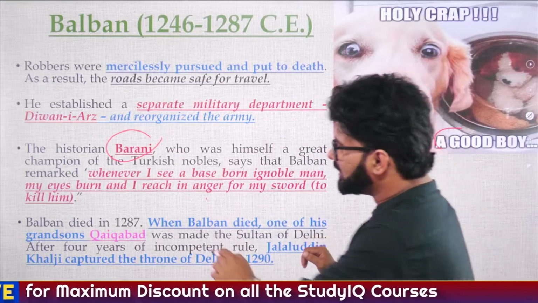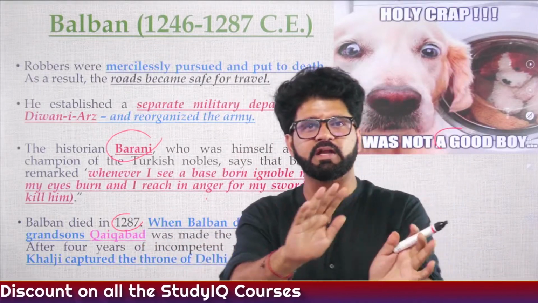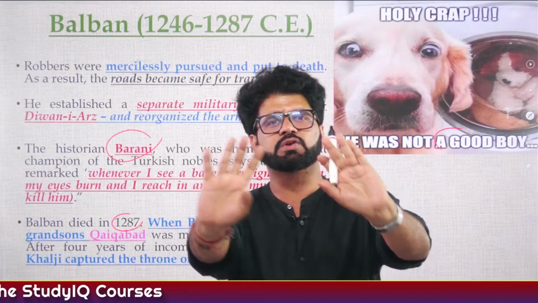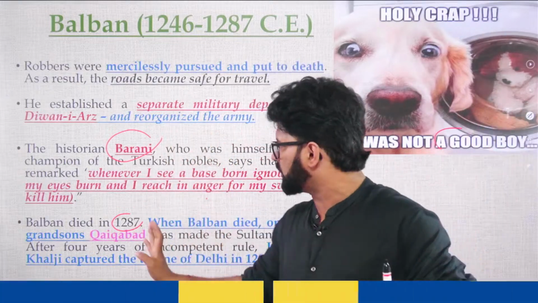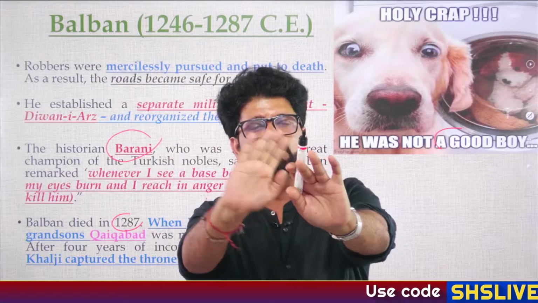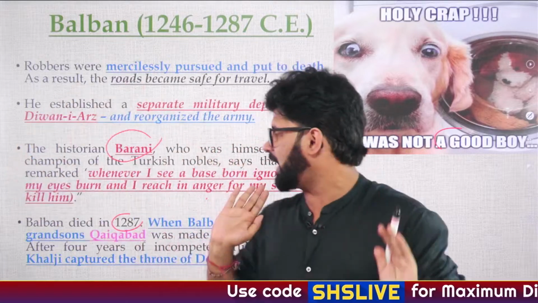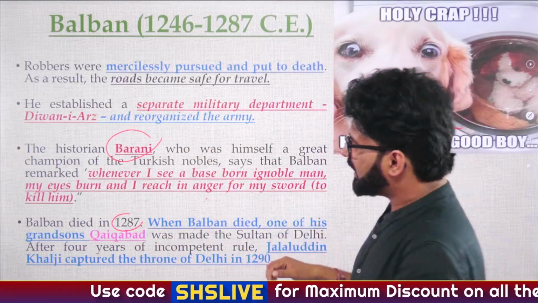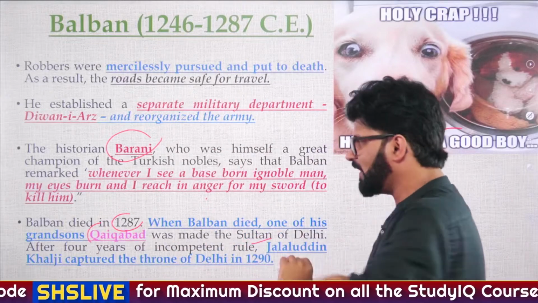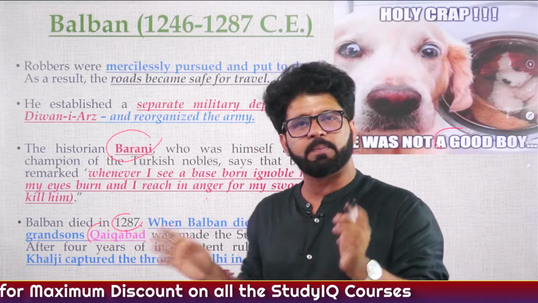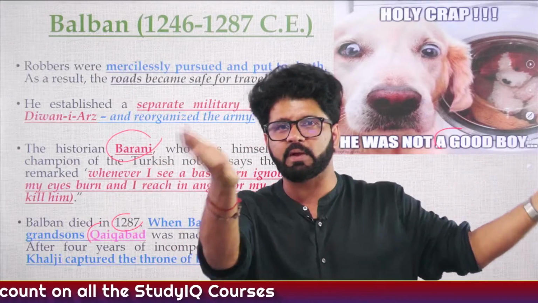So Balban died in 1287, after almost 41 years of direct and indirect rule: 20 years of indirect rule during the period of Nasiruddin Mahmud, and 21 years of direct rule from 1266 to 1287. So when Balban died, one of his grandsons, Kaikabad, was made the Sultan. We have discussed the whole story. He wanted to make Prince Muhammad the king. He died in the Battle of Vyas River in 1285.